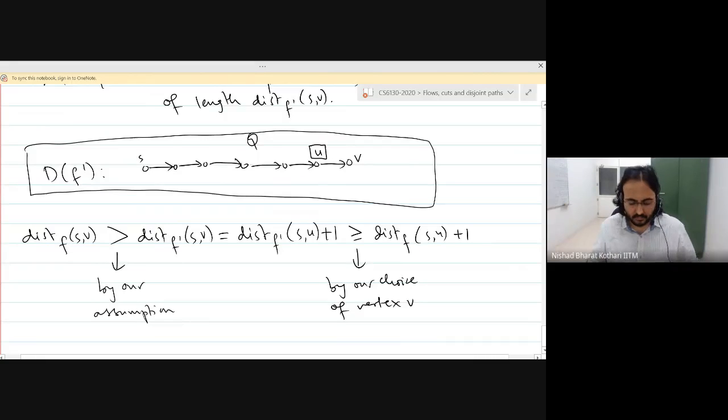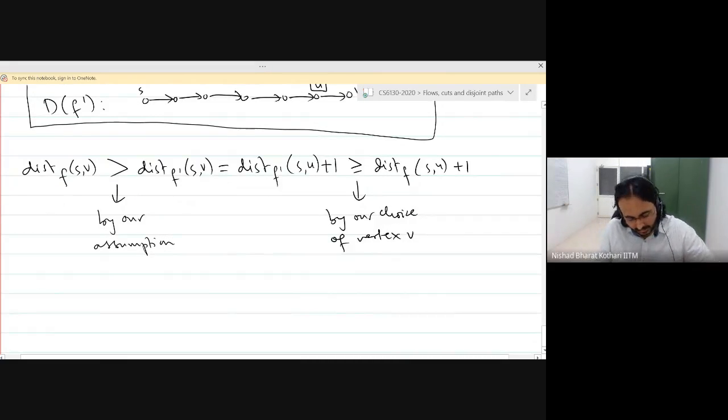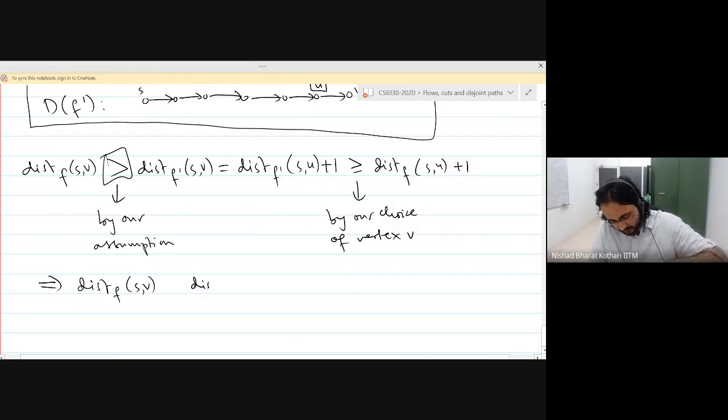In particular, let's write down the important part. The distance in F between S and V is strictly greater than, because we have a strictly greater than here, the distance in F between S and U plus 1.